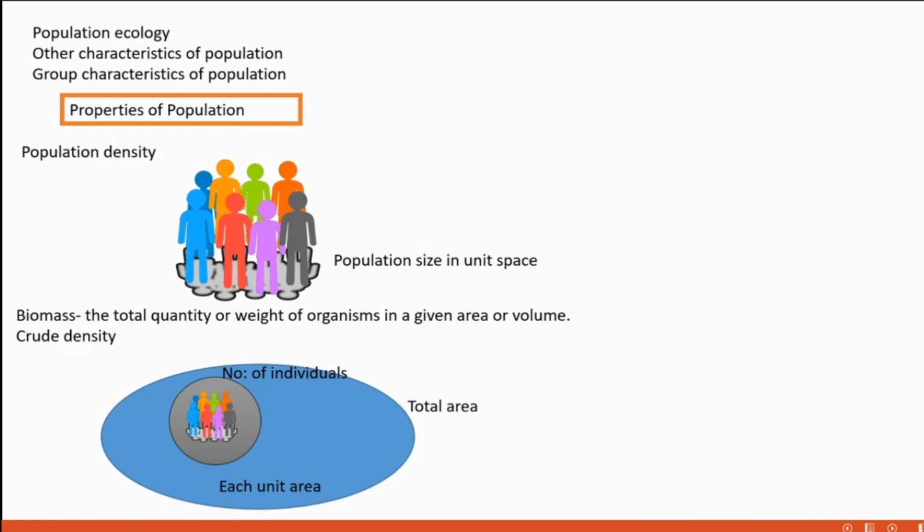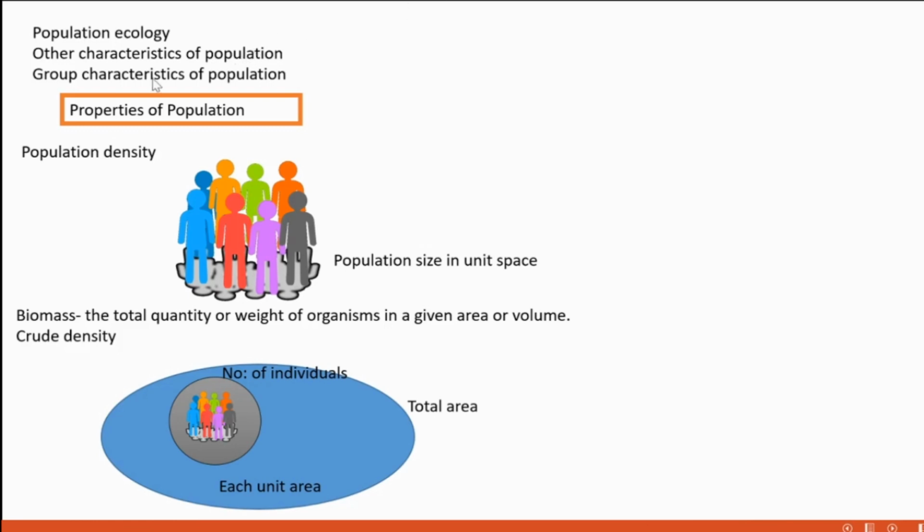Sometimes population size increases, sometimes it decreases. So it has its own dynamics. It has its own interrelationships inside the population. So many interrelationships exist between the species. Then they have the potential for increase. All these are other characteristics of a population.